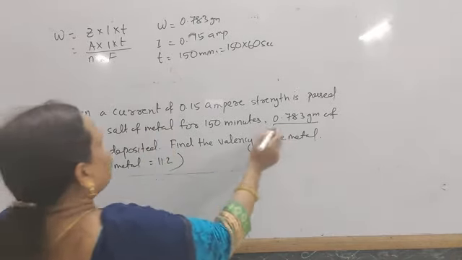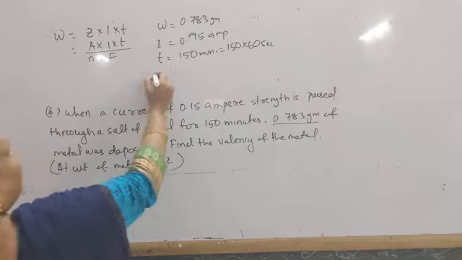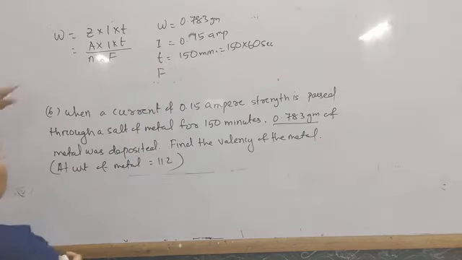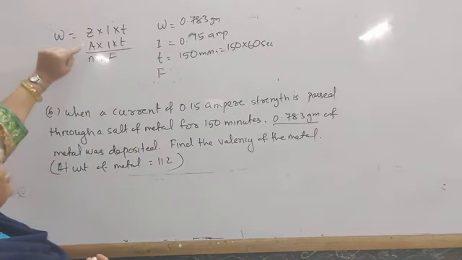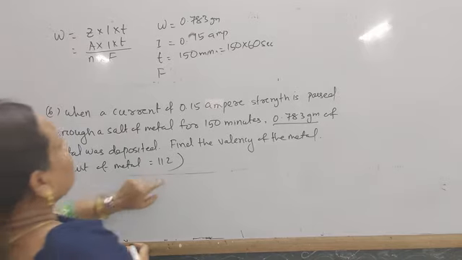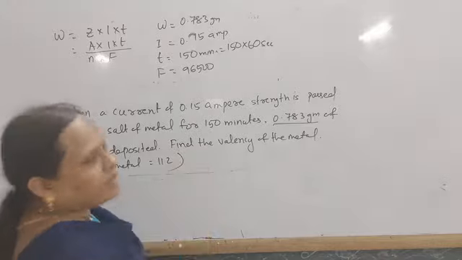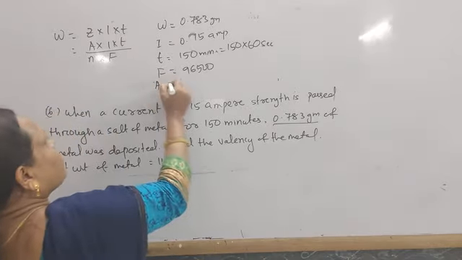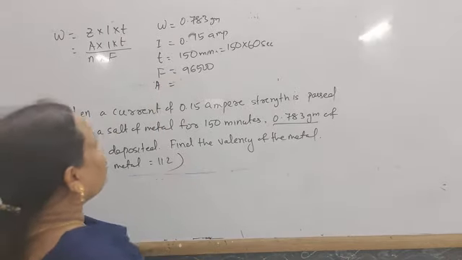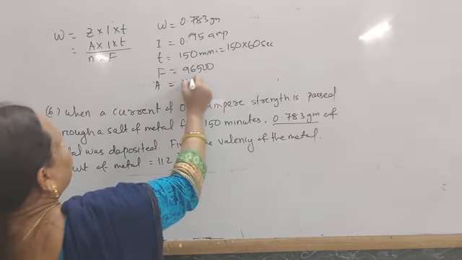And F is 96,500 coulomb, and atomic mass A is also given, that is equal to 112.